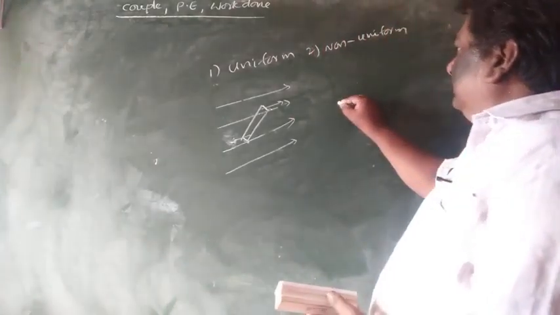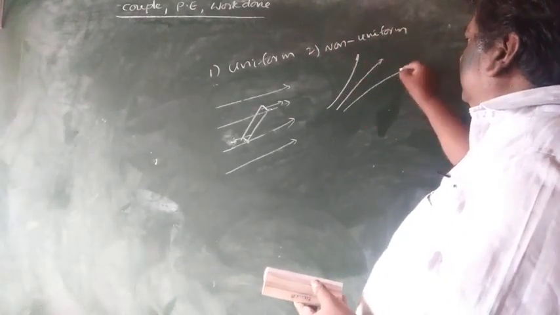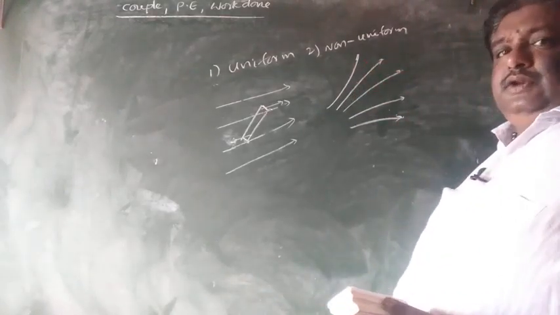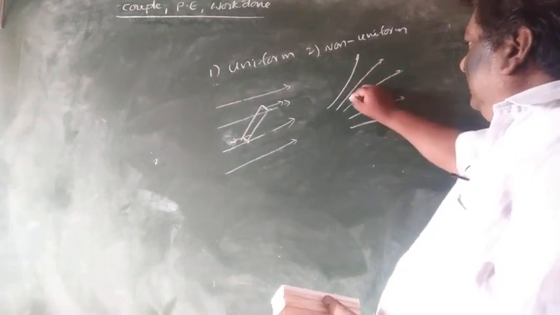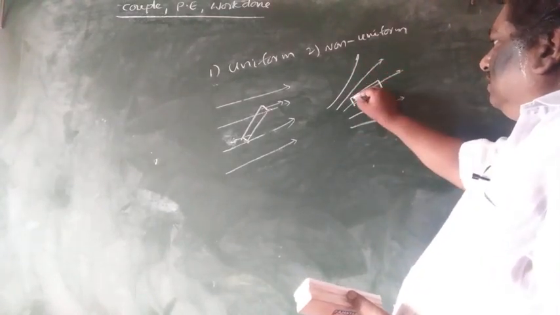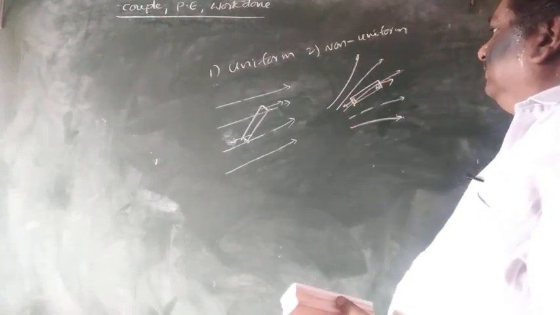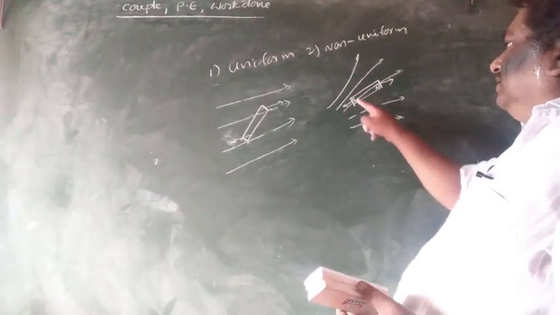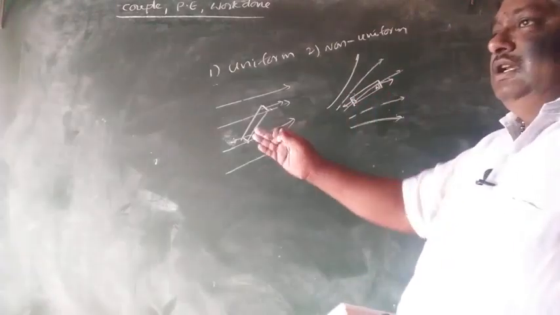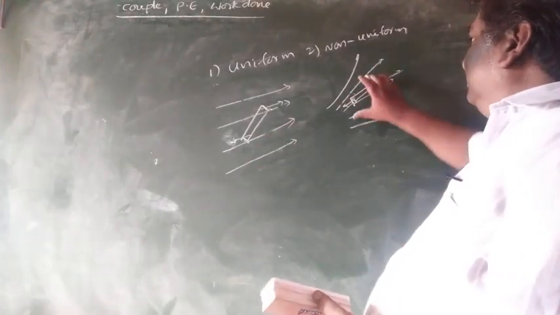What happens here? Suppose near a pole of a bar magnet, we can assume it as a non-uniform magnetic field. Here one bar magnet is placed. Suppose it is the south pole, it is the north pole, it experiences force in this direction. But here it is a stronger field, that's why the net force on it is on the left side, as well as it experiences a rotatory motion.